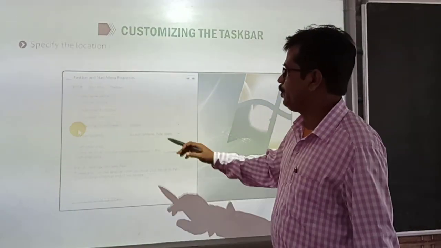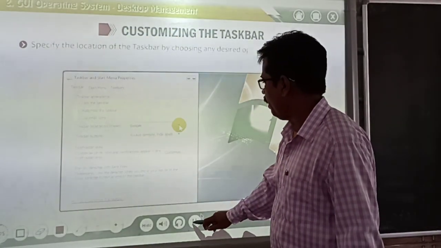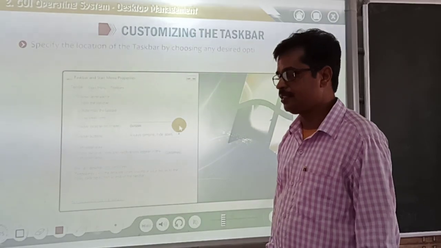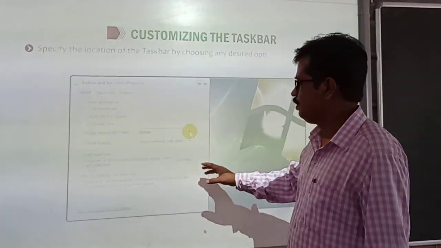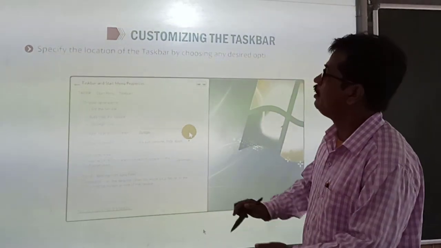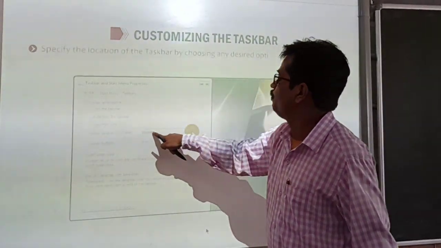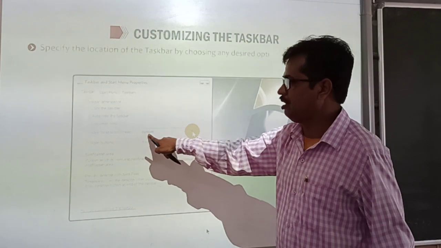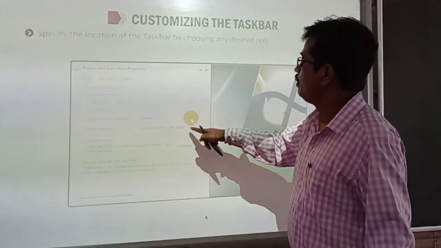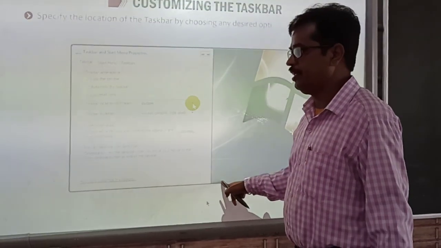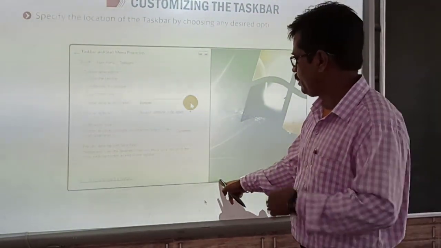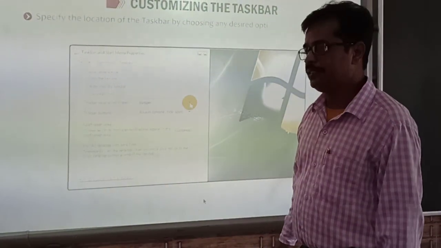Now next is specify the location of the taskbar. As just now we have discussed, by dragging you can change the place as well as using this option. How? See, this is the location of the taskbar. By default it is showing bottom. Means you can always see your taskbar is placed on the bottom of the desktop. This is the default setting of Windows. But you can change the setting.